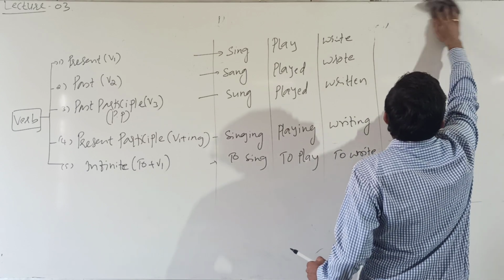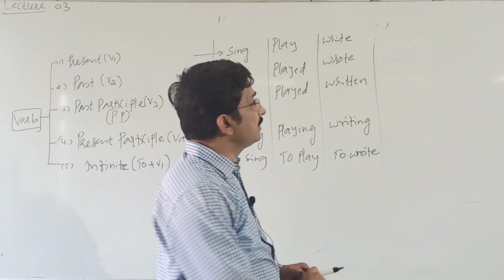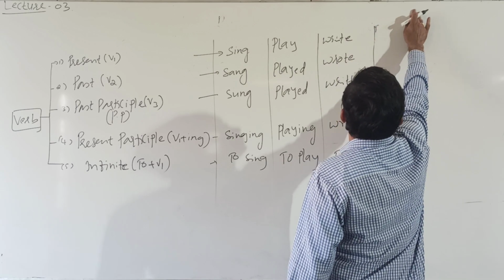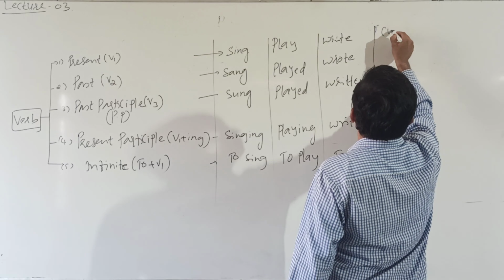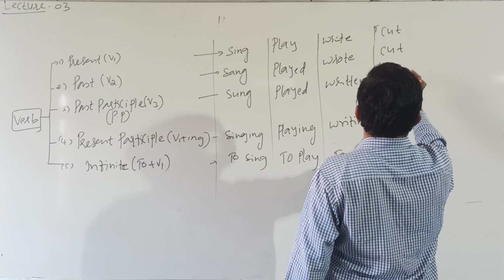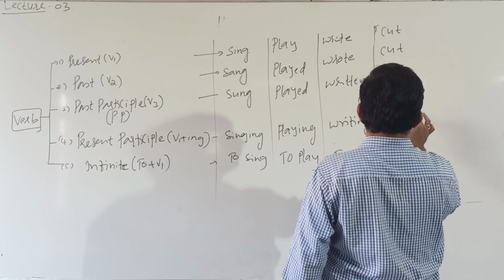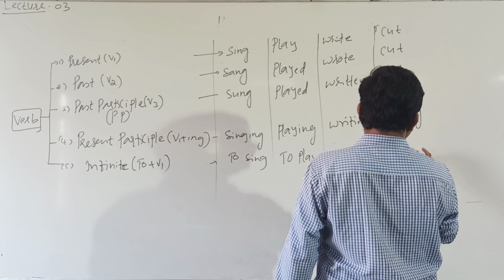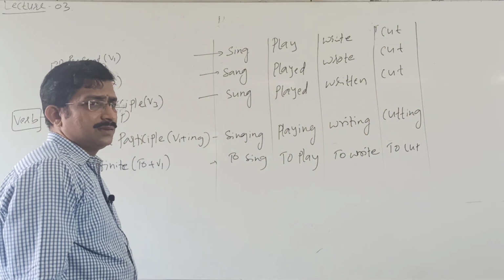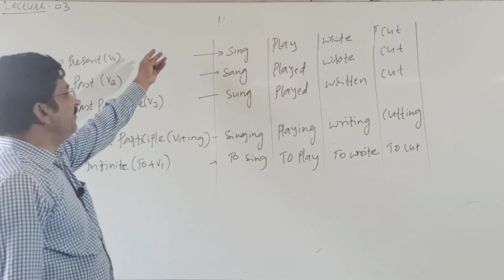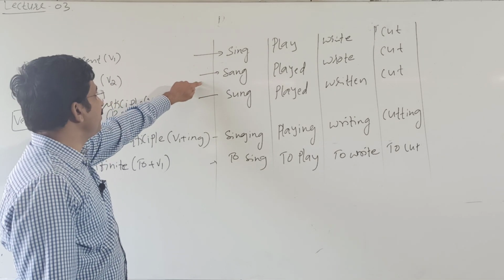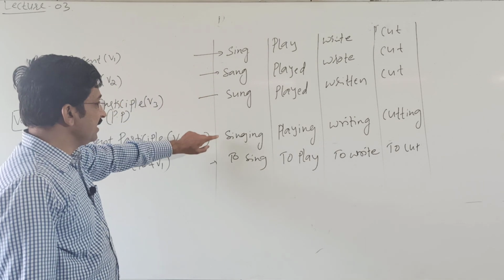And cut, its past form is cut, cut, cutting, to cut. Here, see the forms: present form sing, past form sang, PP form sung, singing, to sing.